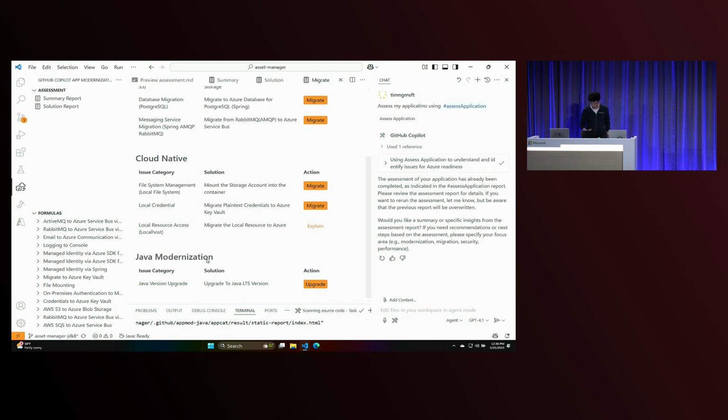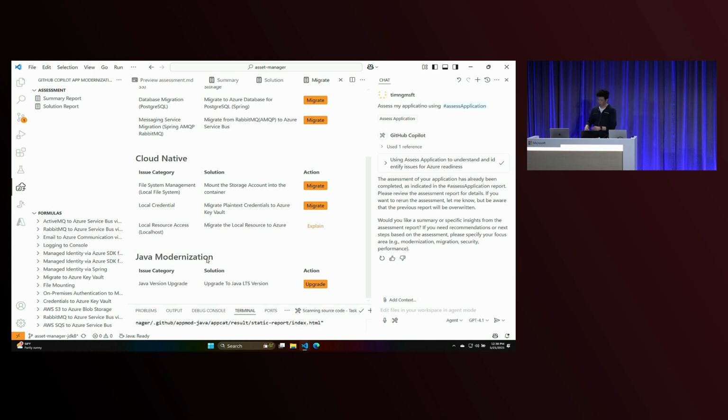And I'm going to show you this first one, which is Java Upgrade. So this is upgrading your Java version into either 17 or 21. And when you click the button, it's going to send a prompt to Copilot. And I'll show you that right now. And so if you don't want to type into Copilot, you could use our UX.